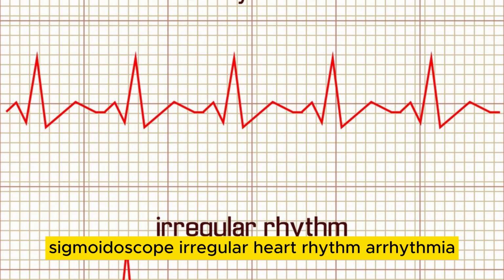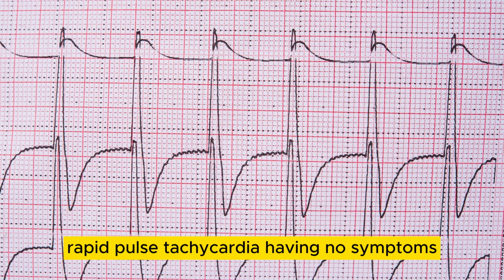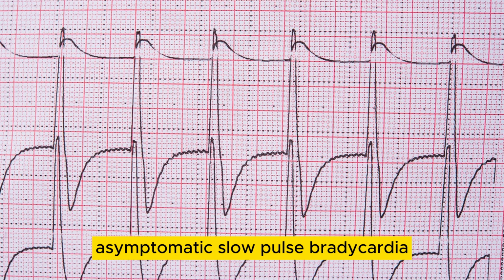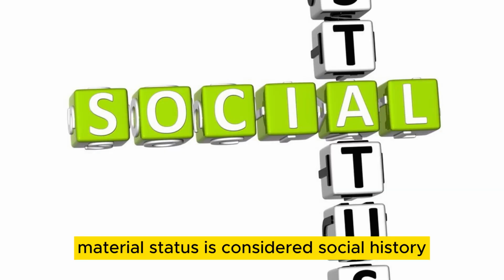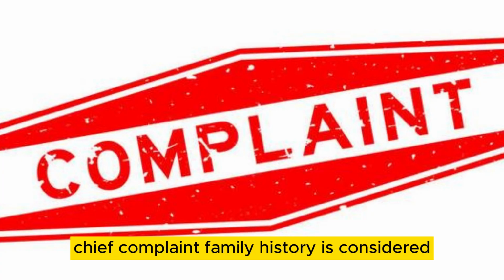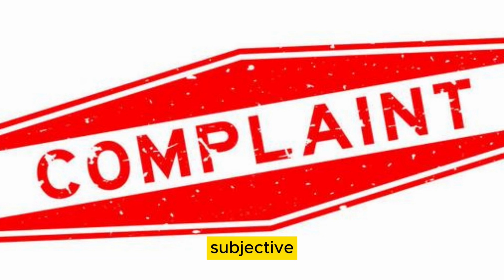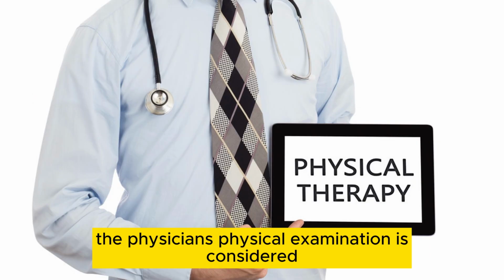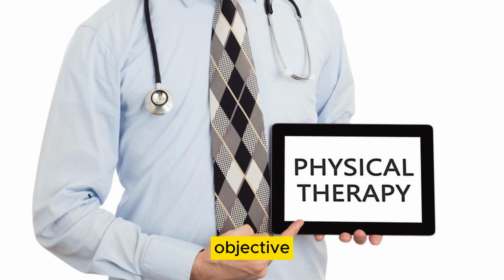Irregular heart rhythm: arrhythmia. Rapid pulse: tachycardia. Having no symptoms: asymptomatic. Slow pulse: bradycardia. Marital status is considered social history. The patient's own words determine the chief complaint. Family history is considered subjective. The physician's physical examination is considered objective.